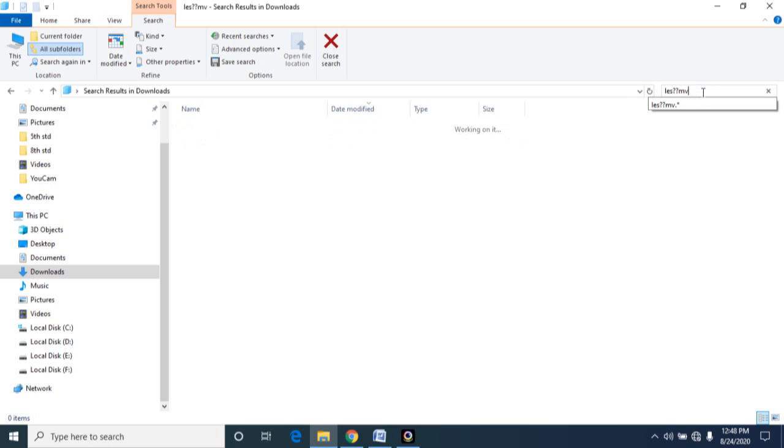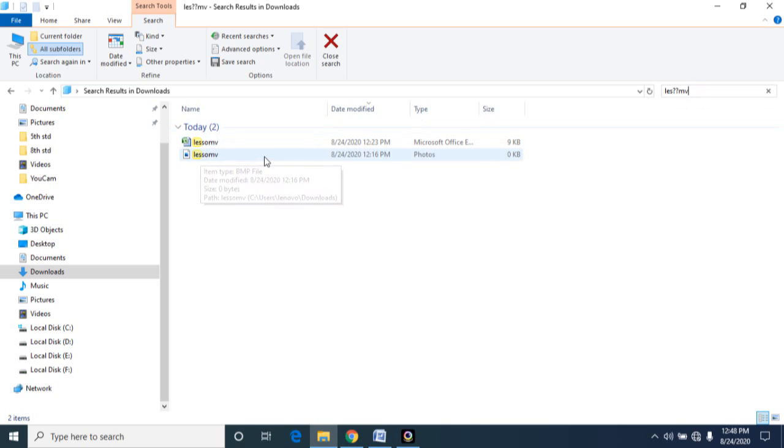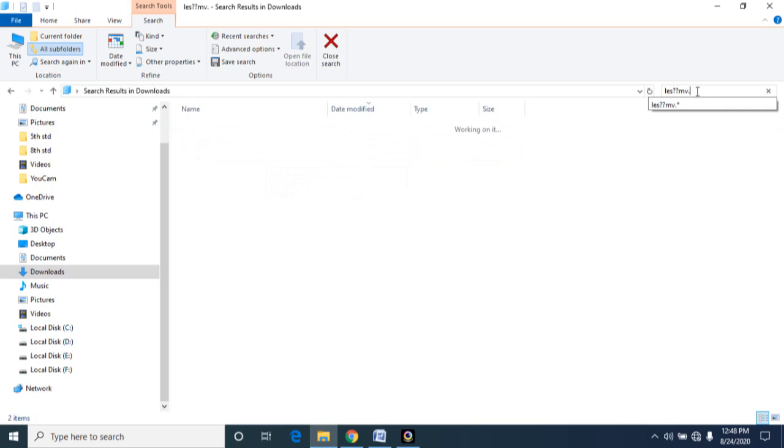For example, if you give simply MV, it will display all the formats, Excel or BMP. Now I don't want that, I know the file format. The file format is BMP. So if you type BMP, it will display only the BMP files. So in this way you can restrict your search using wildcard characters. If you don't know the file exactly, and you know the file format, you can search by that also. So the first wildcard character, question mark, is over.